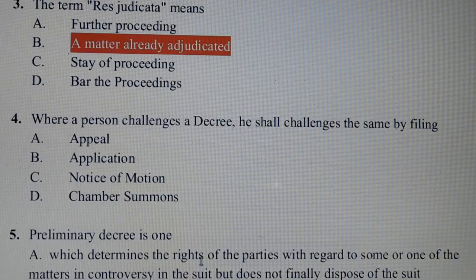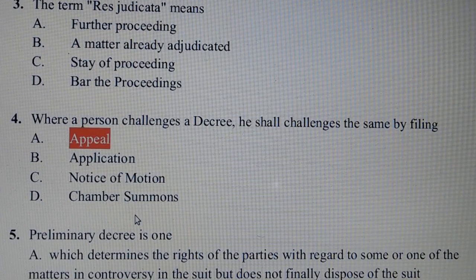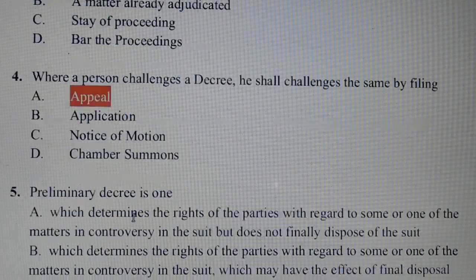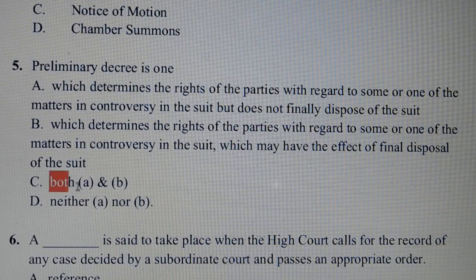Question number 4. Where a person challenges a decree, he shall challenge the same by filing. Answer is option number A, appeal. Where a person challenges a decree, he shall challenge the same by filing appeal. Question number 5. Preliminary decree is 1. Answer is option number C.